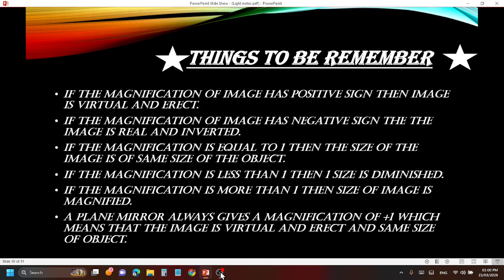Now, a plane mirror always gives a magnification of plus 1. Plus means virtual and erect, 1 means same size, so the image is virtual and erect, the same size as the object. Again, let us repeat these things to remember. If the magnification has a positive sign, the image is virtual and erect. If it is negative, then it is real and inverted. If the magnification is equal to 1, the image will be the same size. If the magnification is less than 1, the image size is diminished. If the magnification is more than 1, the image is magnified. A plane mirror always gives plus 1, which means the image is virtual, erect and the same size as the object. Simple, sorted, clear.